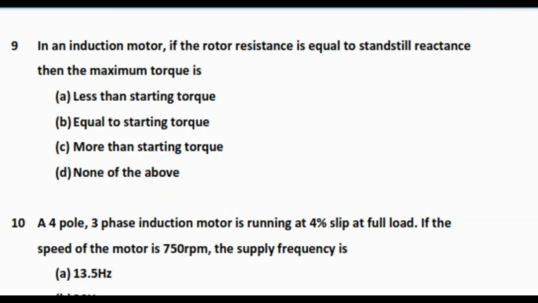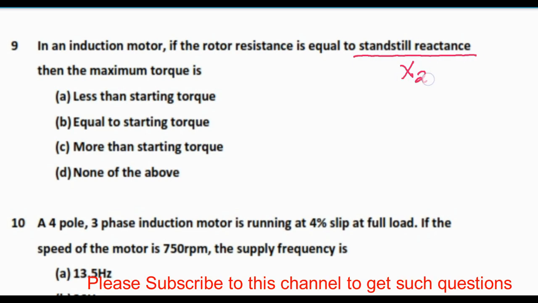Question number 9. In an induction motor, if the rotor resistance is equal to standstill reactance, then the maximum torque is. Here it is given that the rotor resistance is equal to the standstill reactance. Standstill reactance, I am representing it by x20, and rotor resistance is R2.